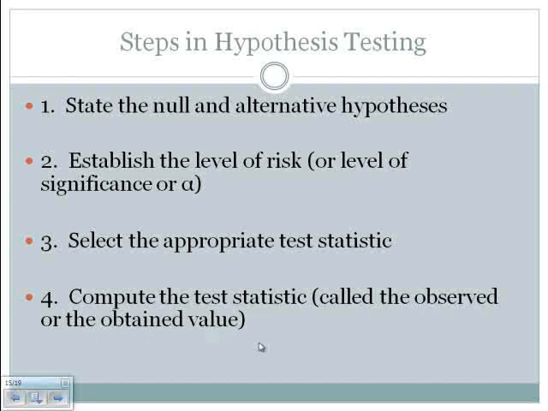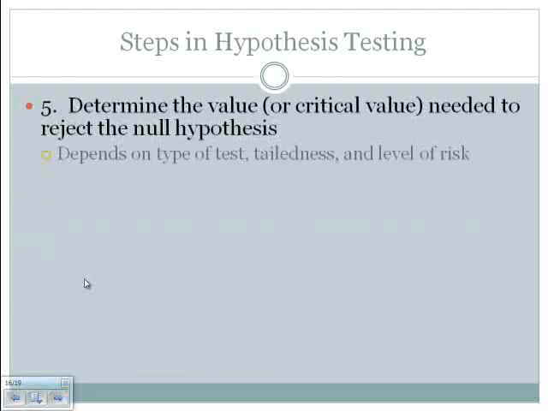You've actually been introduced to this, I believe at the end of Module 2 in your Link to the Future there. So the symbol for this was T sub O. So you've actually seen T sub O before. Step number 5 is determine the value needed to reject the null hypothesis. The term for that is critical value, and again, you've been exposed to this. That is T sub C. So determine the critical value needed to reject the null hypothesis.